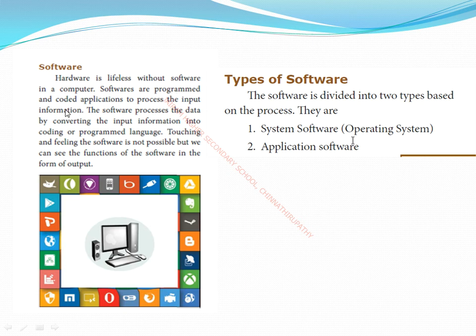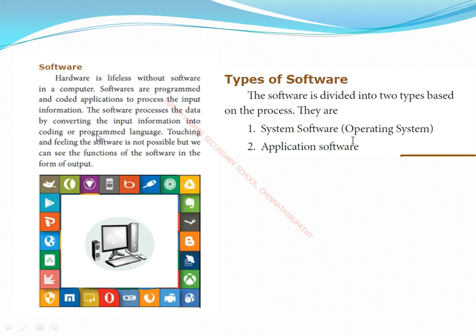Software is programmed and coded application to process the input information. The software processes the data by converting the input information into coding or programmed language. So here they have mentioned coding. Coding means nothing but programming language. So you have learnt about the HTML language, you know, that is one coding.